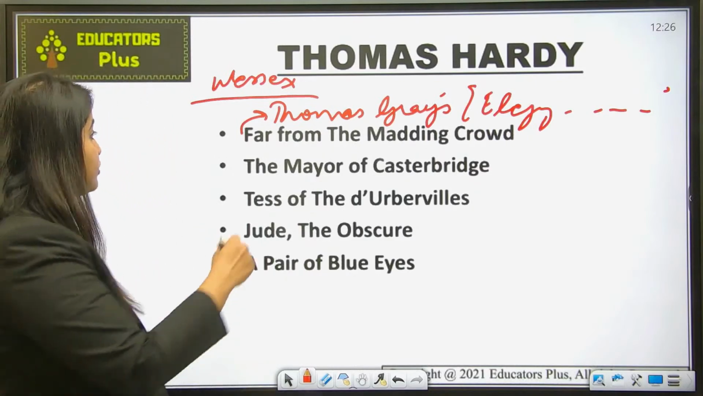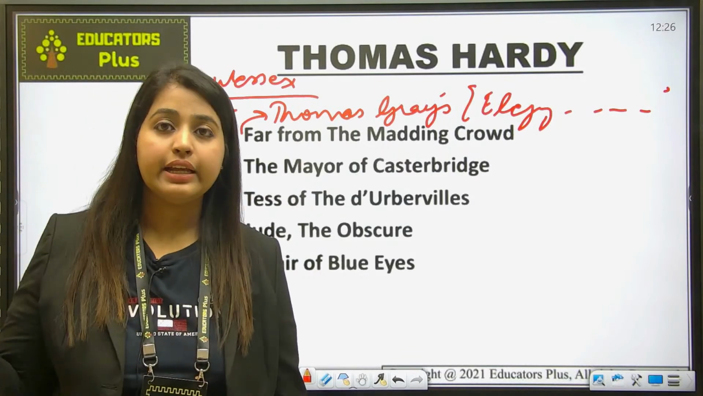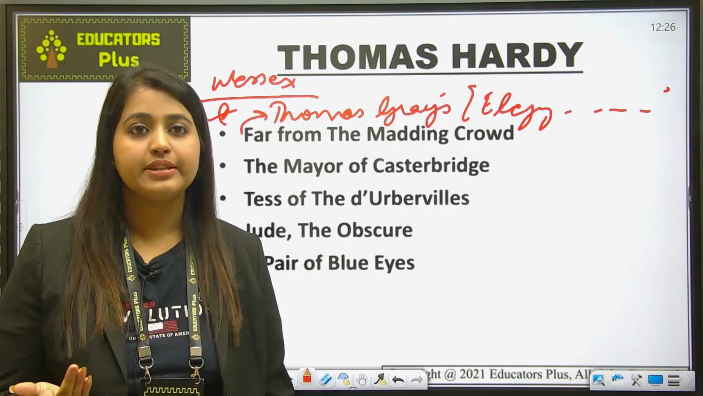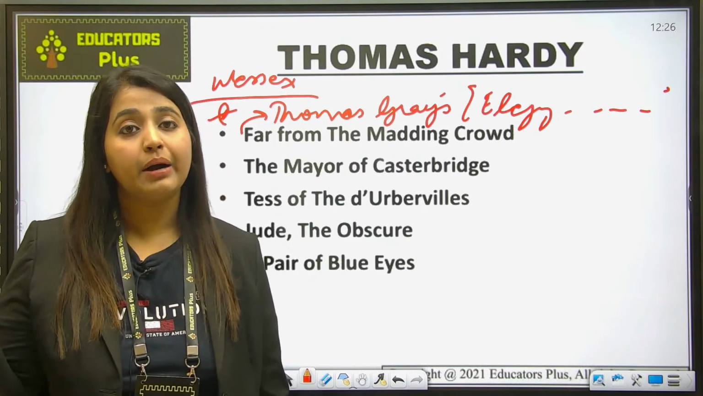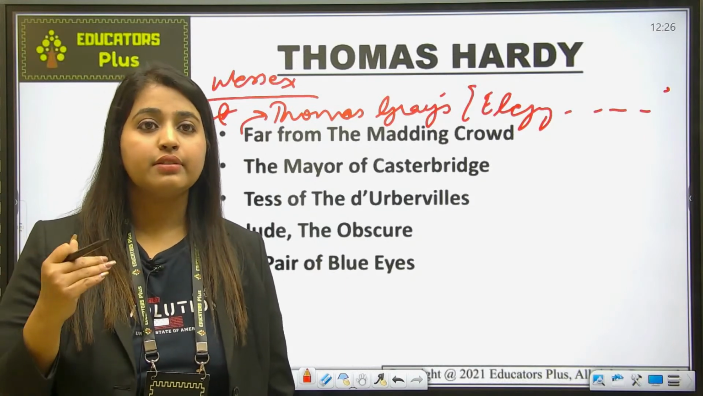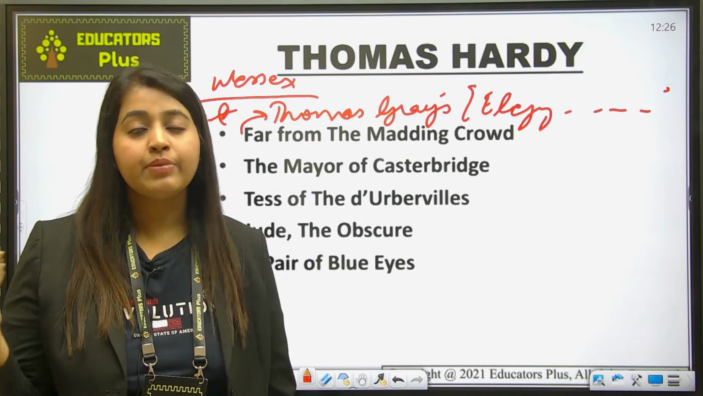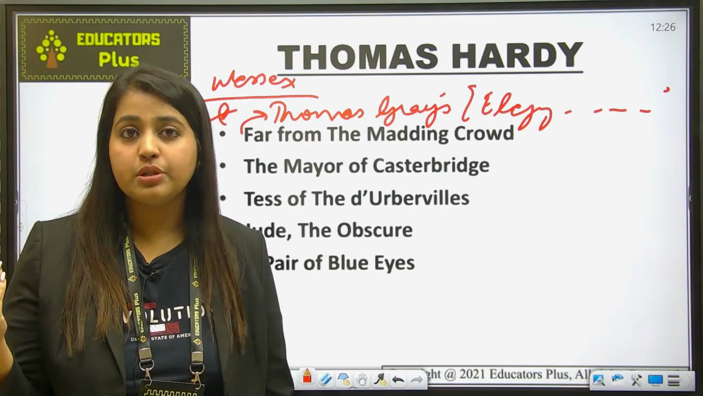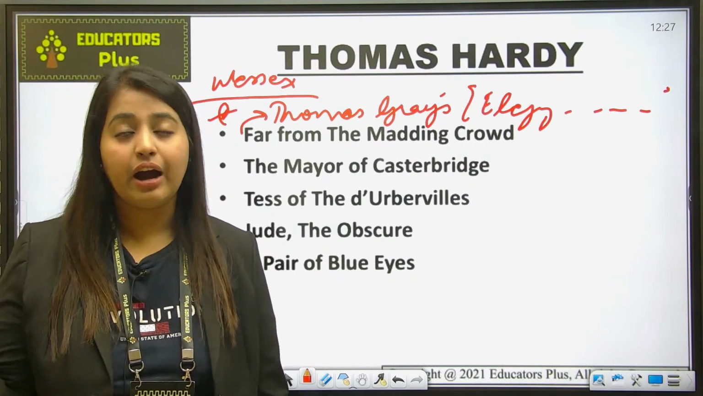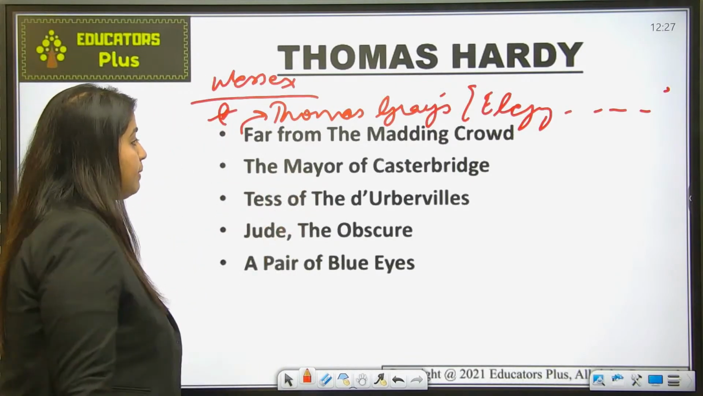So this is again a question of NET: Far from the Madding Crowd, Thomas Hardy's novel, where has the title been taken from? Okay, so in the story there has been portrayed a shepherd whose name is Gabriel Oak, and he serves the young Bathsheba Everdene, owner of the farm. Towards the end of the novel they got married. So there was a marriage between Gabriel Oak, who was a shepherd, and Bathsheba Everdene, who was the owner of that farm. So this was the story all about Far from the Madding Crowd.